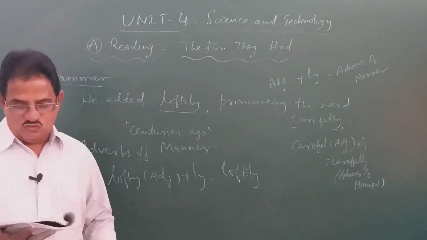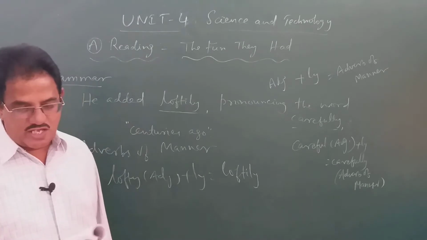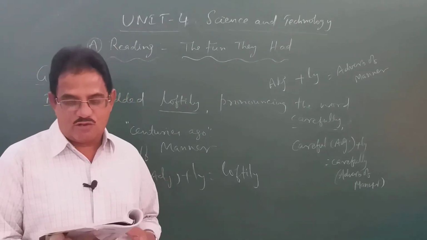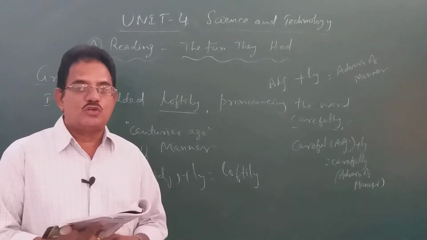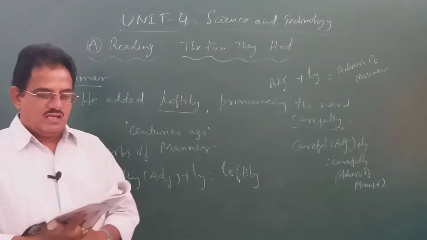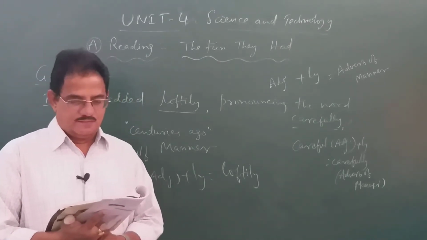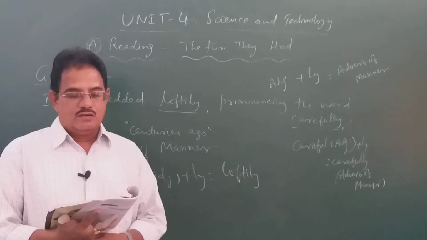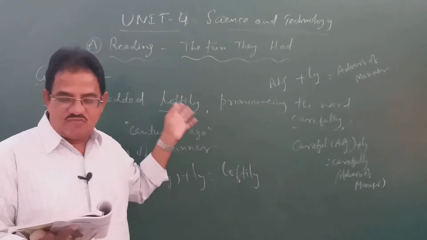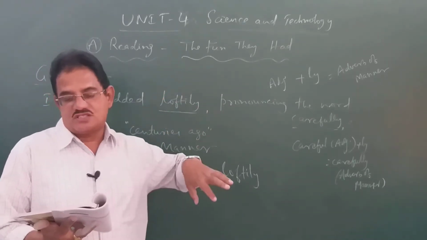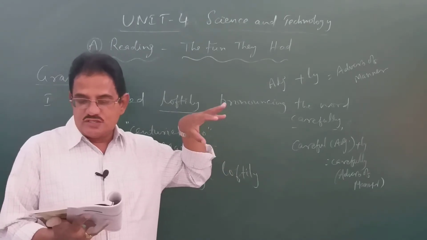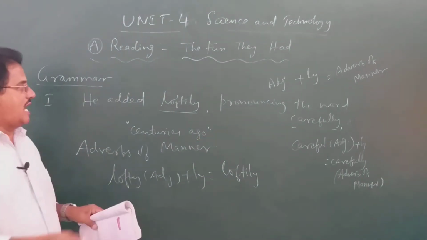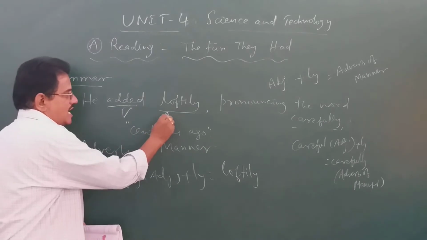Okay, now what is the exercise that you are asked to do there? Pick out some more verbs and the adverbs that go with them from the story or elsewhere. Like these sentences, in which you find adverbs of manner, here added is the verb and this is the adverb.